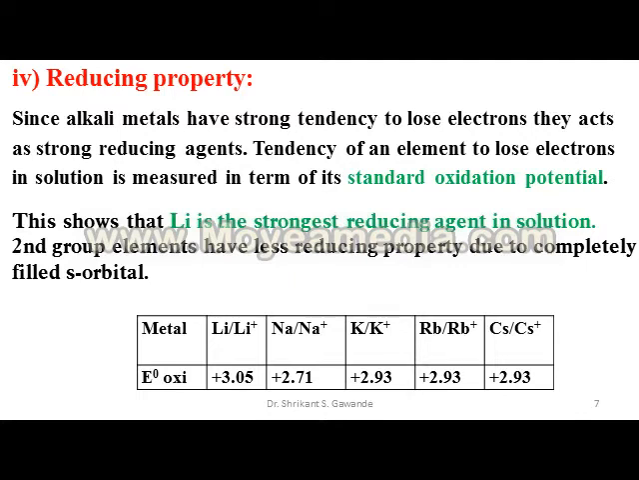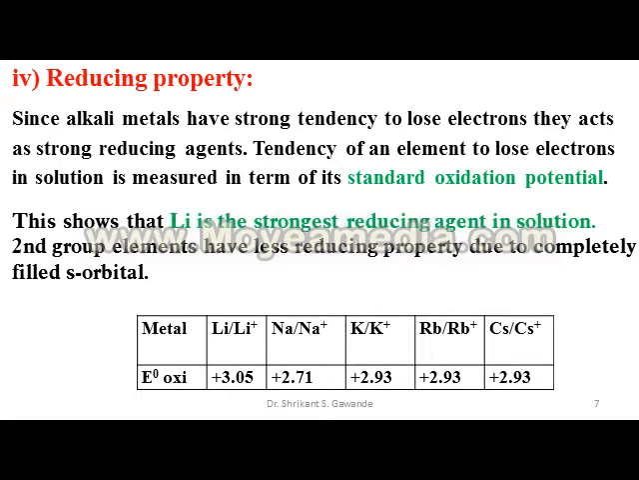Fourth point is reducing property. Alkali metals have strong tendency to lose electrons. They act as strong reducing agents.